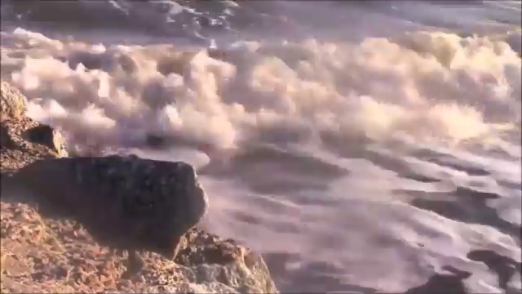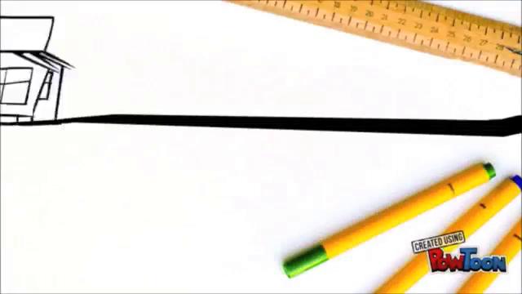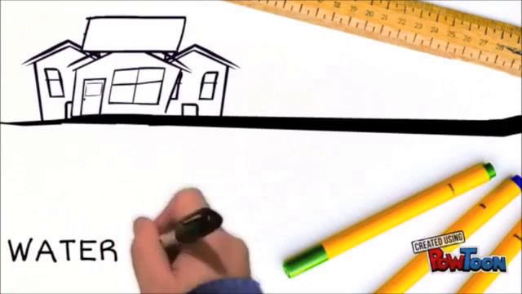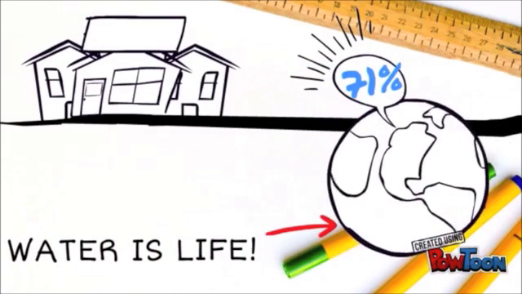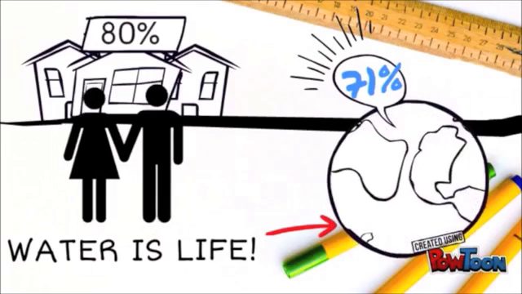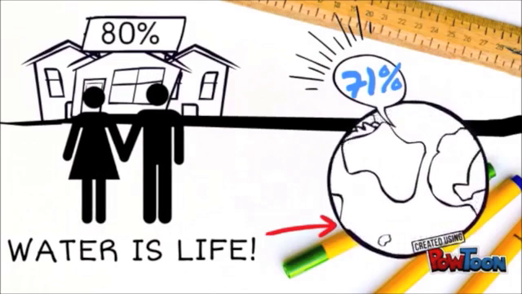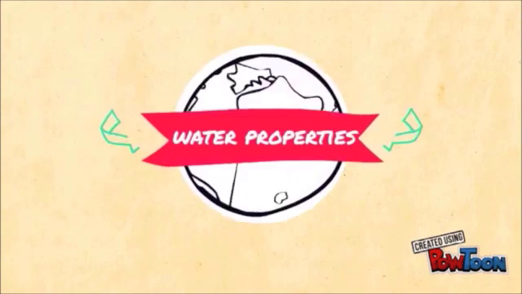Water is the only molecule that naturally occurs in a solid, liquid, and gaseous state. Water is life. The existence of water on Earth is one of the reasons why it is a living planet. Water comprises roughly 71% of Earth, and it's really needed by your body as it comprises 80% of the human cell. Let's explore its properties.